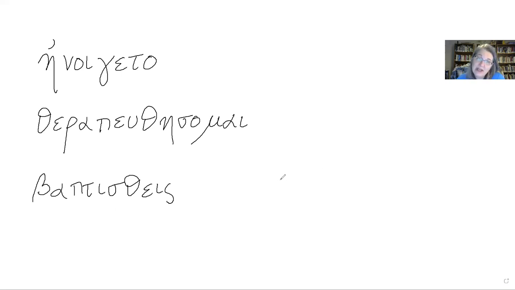Then in the infinitive, in the present, again emphasizing the process, to be untied. And if you want to communicate this process in English very awkwardly, it would be to be being untied. And then in the aorist, it's just to be untied. And then in the participle, we have being untied. That's simultaneous to the main verb.